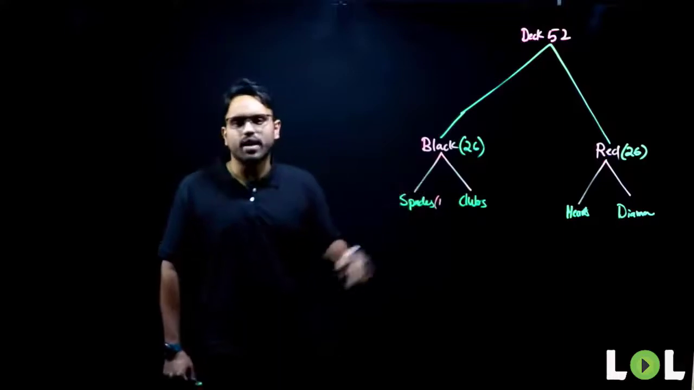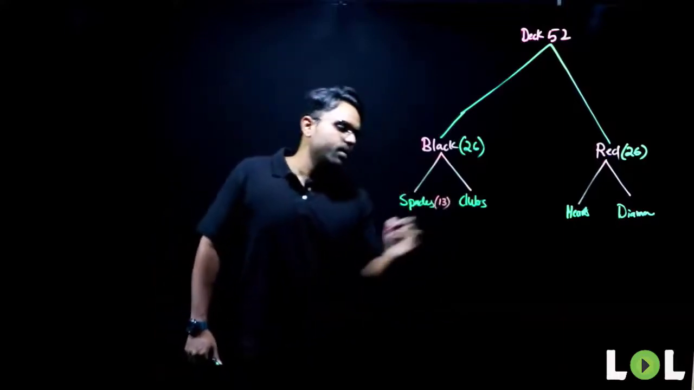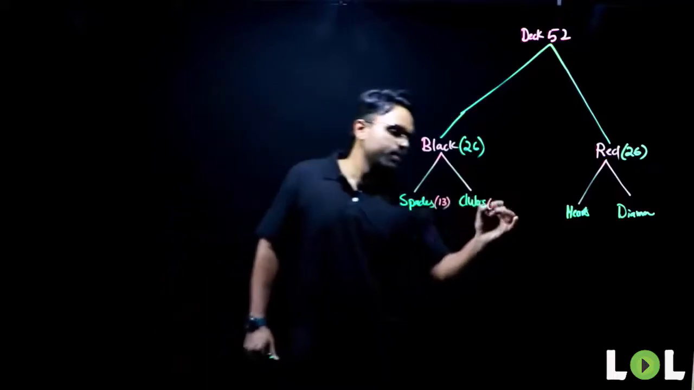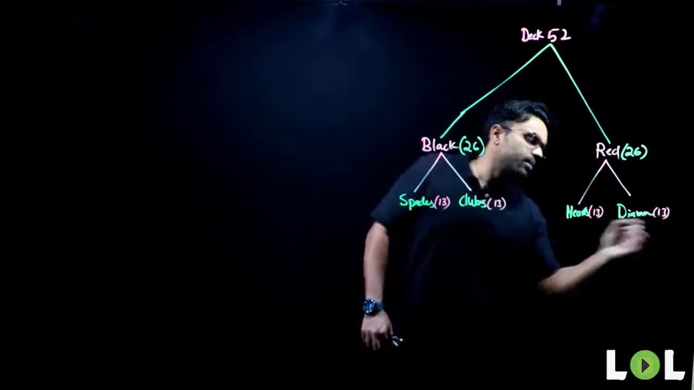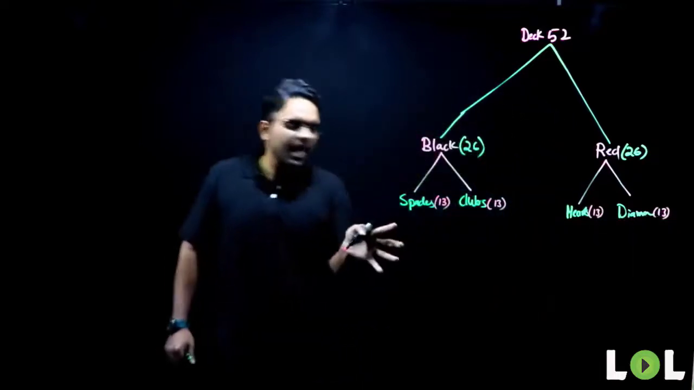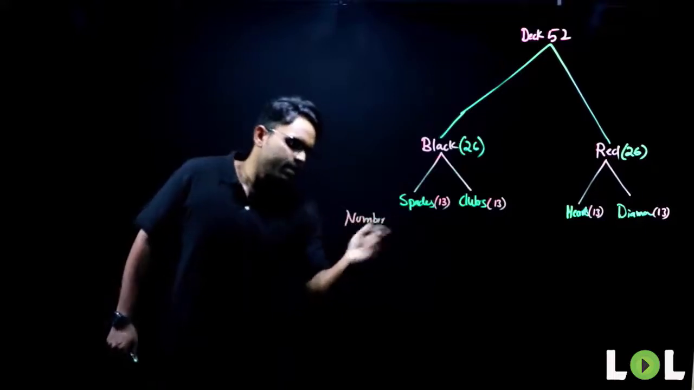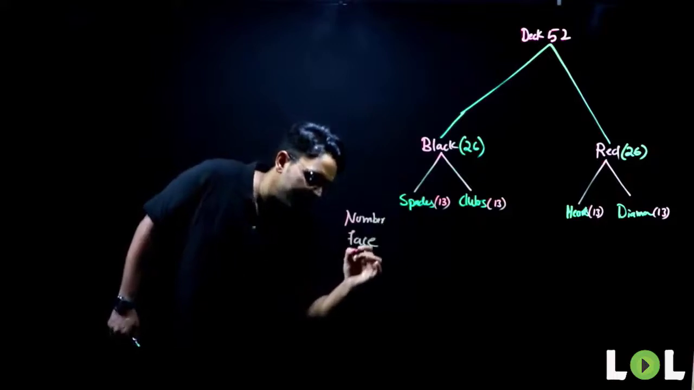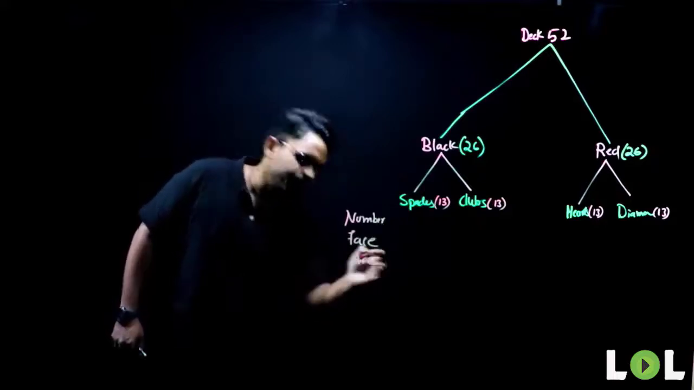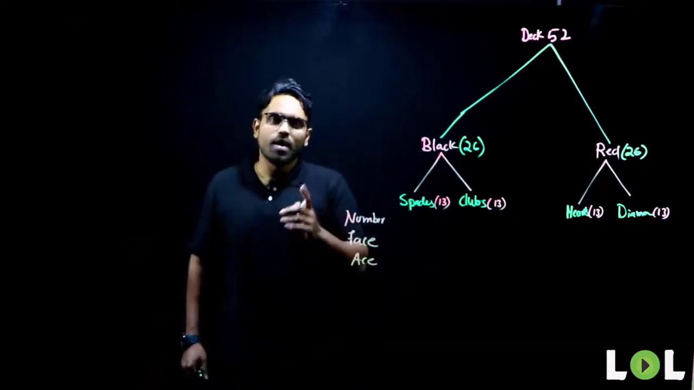Each suit has how many cards? Each one of them is 13 in number. 13 here and 13 here. Now, there are three types of cards. One is number cards, the second is face cards, and the other is ace cards. What are number cards? Number cards are from 1 to 10.